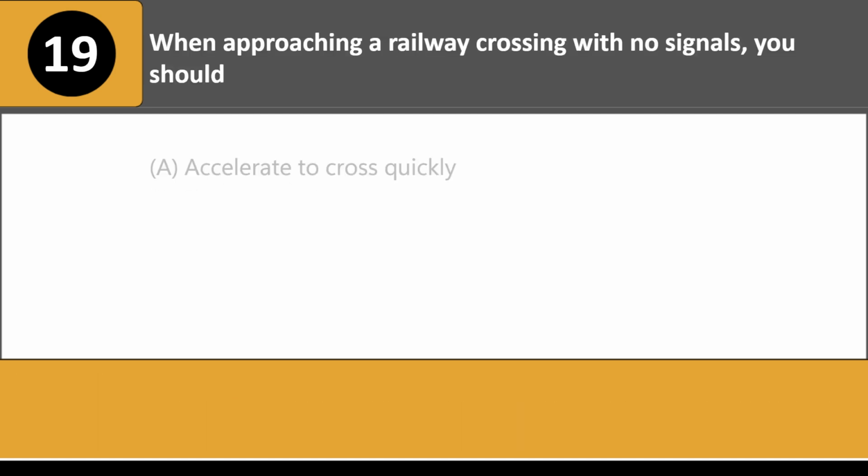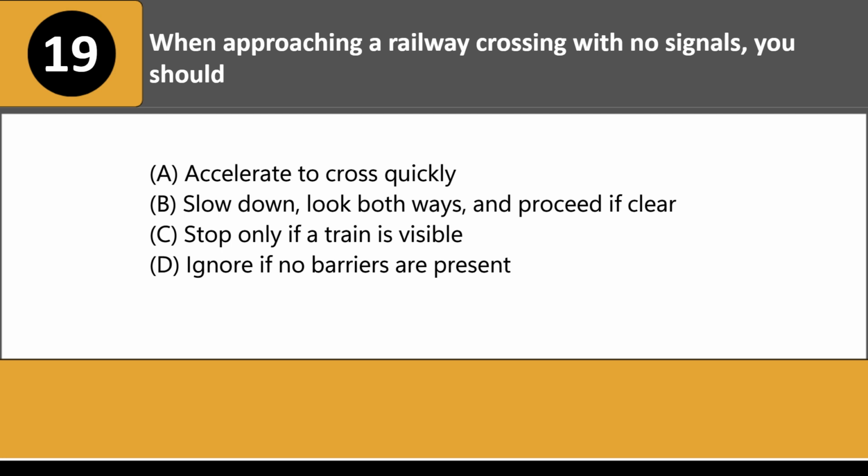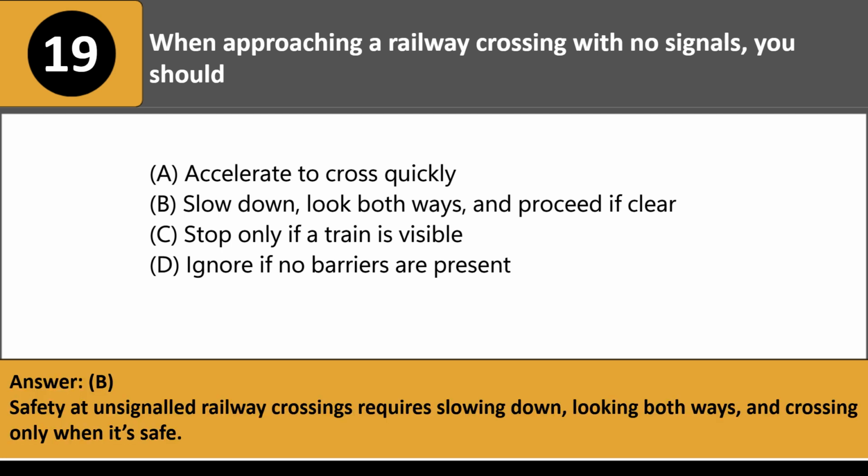When approaching a railway crossing with no signals, you should: A. Accelerate to cross quickly. B. Slow down, look both ways, and proceed if clear. C. Stop only if a train is visible. D. Ignore if no barriers are present. Answer: B. Safety at unsignaled railway crossings requires slowing down, looking both ways, and crossing only when it's safe.